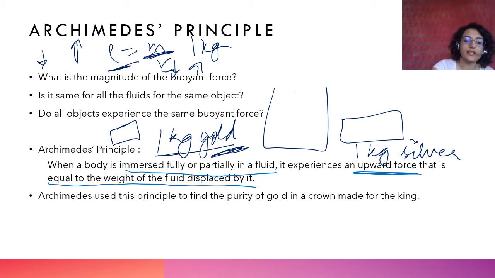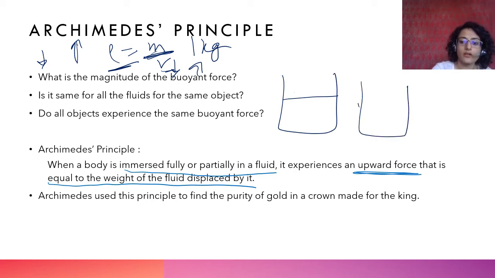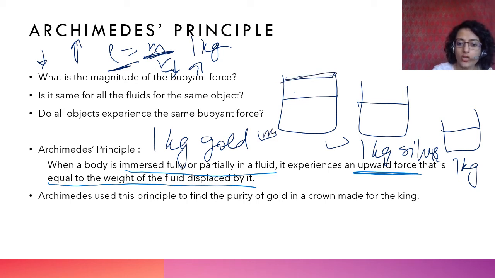What he did was he took इससे उसने पानी भरा and he took 1 kg of gold. सेम पानी भरा, 1 kg of gold लिया उसने, 1 kg सिल्वर लिया, and he took that crown which also apparently weighed 1 kg. तो उसने क्या किया, उसने पानी कितना डिस्प्लेस हुआ वो देखा, पूरा भरा हुआ था एक्चुअली, and he put 1 kg gold and he saw how much water was displaced.